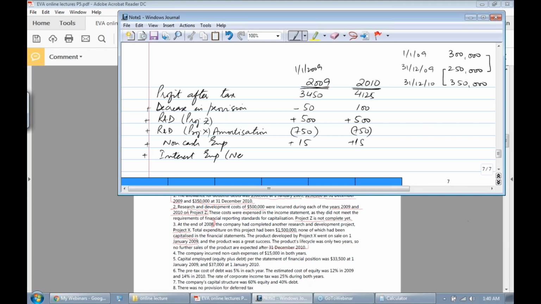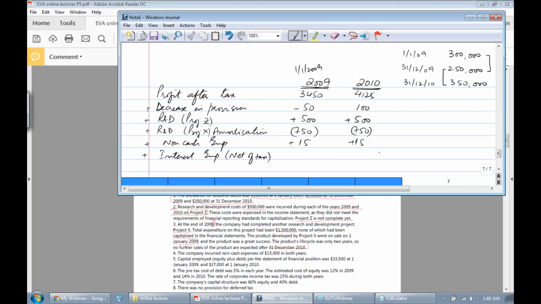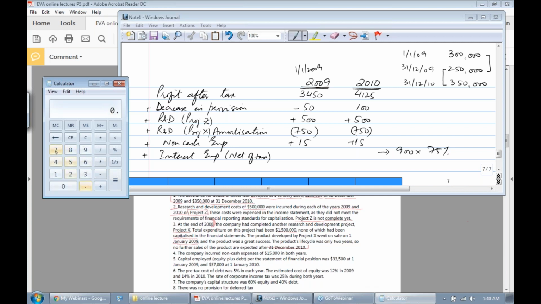Interest expense is 900 in 2009, 900 times the tax rate, which is 25%, so we'll add 75% of 900, that makes 675.